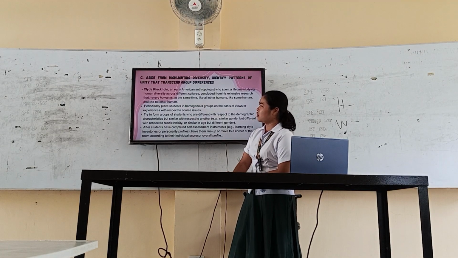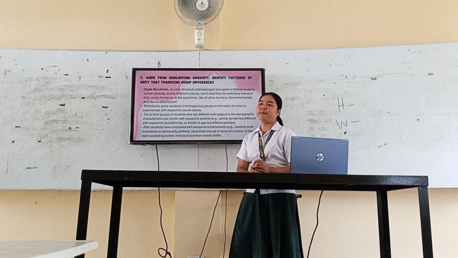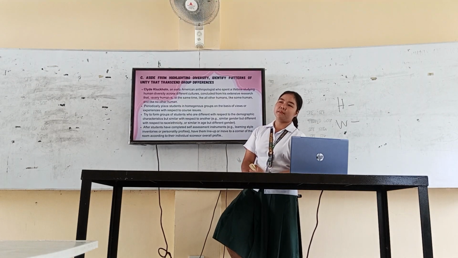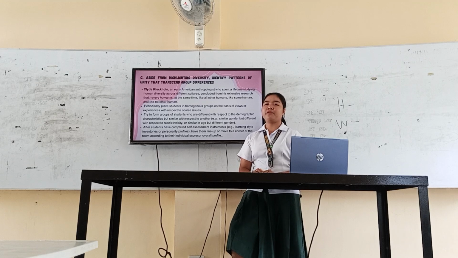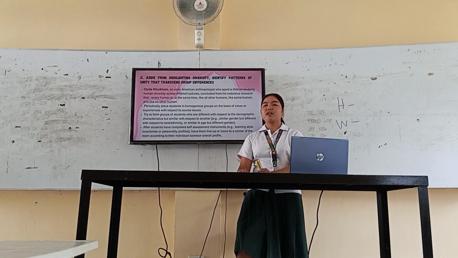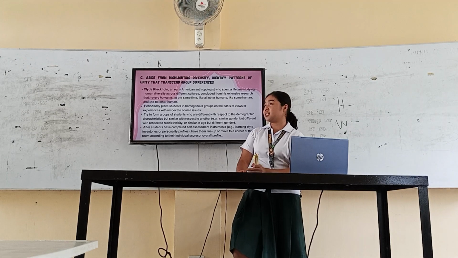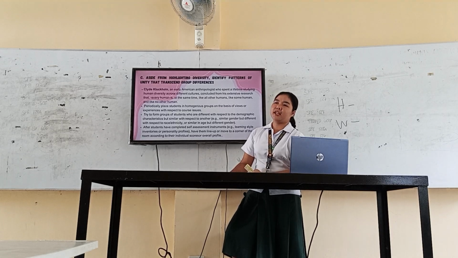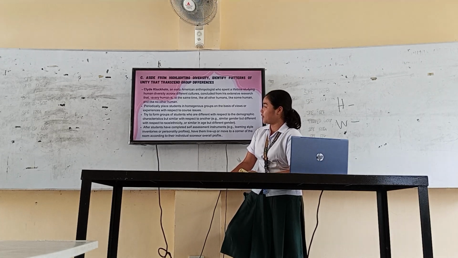So according to him, we're all the same but in different ways. We're all the same because we're all humans, but we are different because of our diversity, our cultural backgrounds, and our differences. That's why it makes us diverse from each other.